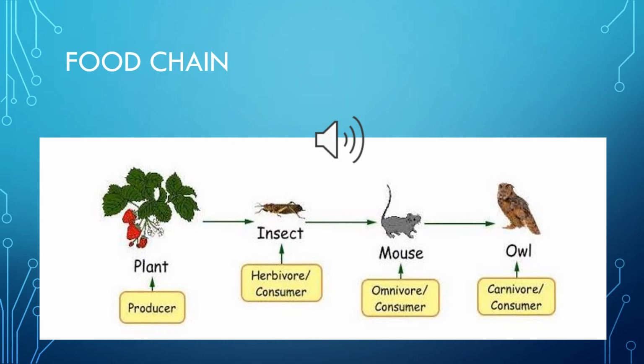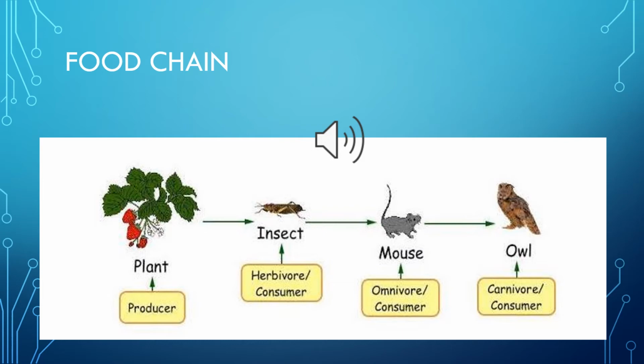You can call it also a herbivore. As discussed, herbivores are organisms which eat only grass. So the consumer mouse comes and eats the grasshopper, which becomes the second consumer or omnivore.